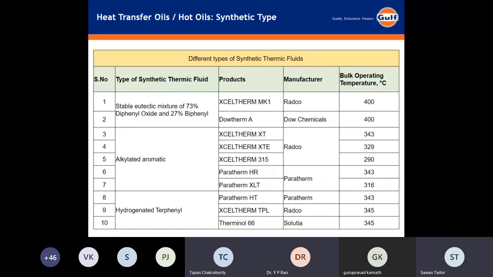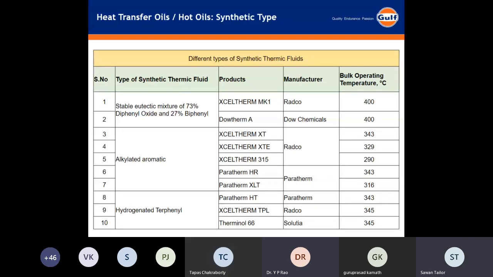Alkylated aromatic is basically a side product that comes when you make linear alkyl benzenes for detergents. The question was, can we have that kind of product? Can we make it? We don't make linear alkylated benzene, right?